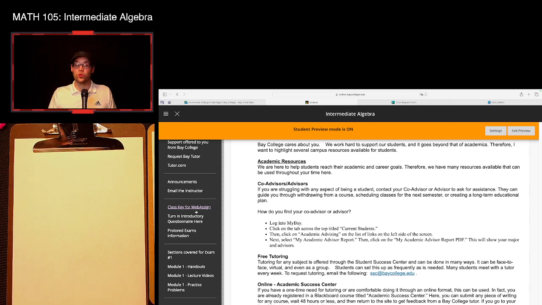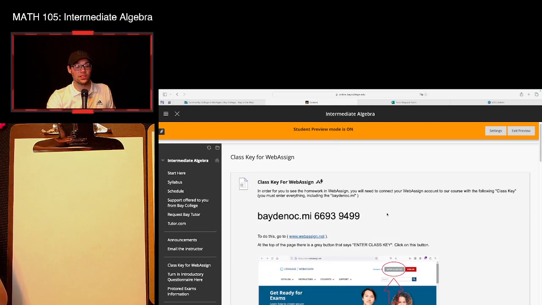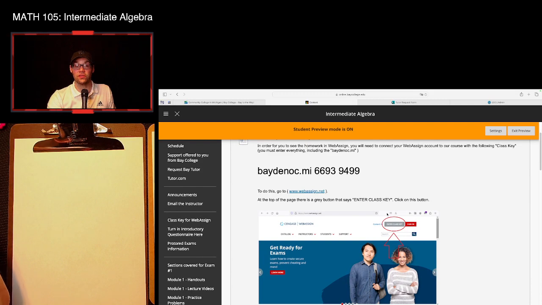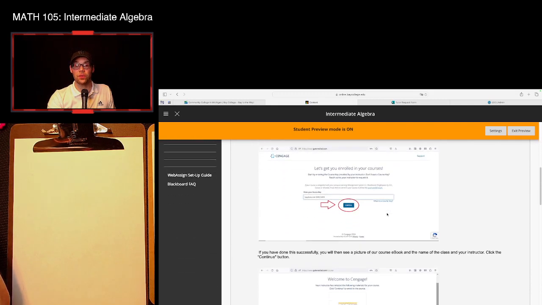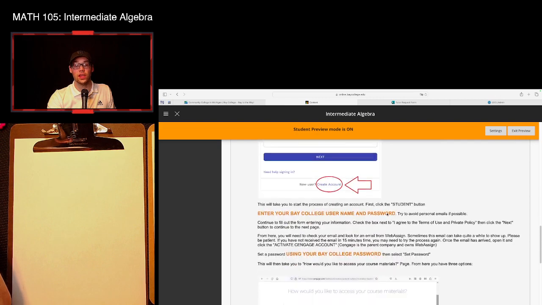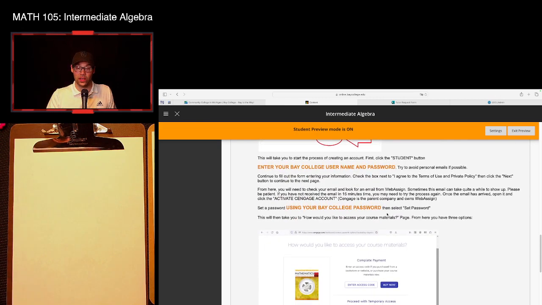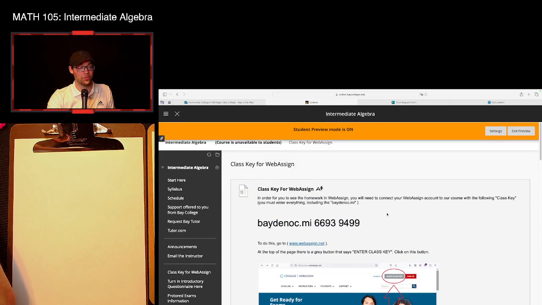Underneath, we can see class key for WebAssign. One thing that's going to be required in this class is for you to do homework, and all the homework will be done on the WebAssign platform, which can be accessed from your browser. We will talk about this much more in depth in a different video. Plus, there's a lot of information. Even if we click on class key, you can see that in order to use this, you're going to have to set up WebAssign. This gives you step-by-step directions with pictures in order to help you set up your account. And you are required to do so because you will need to turn in no less than 75% of your assignments just to be eligible.